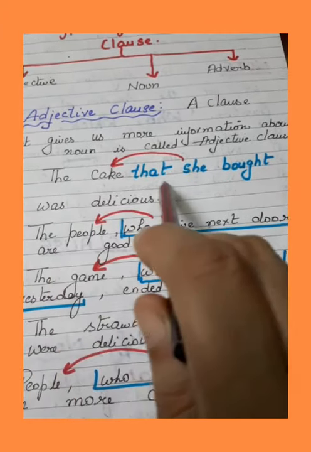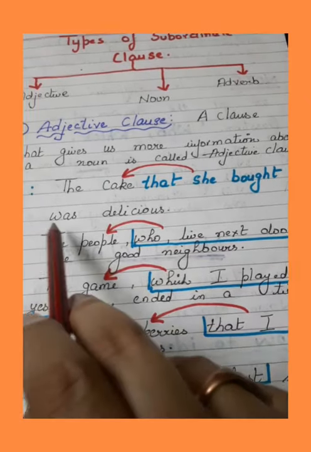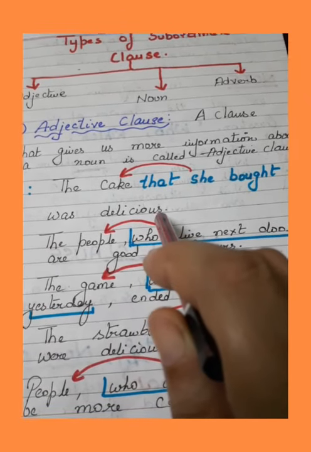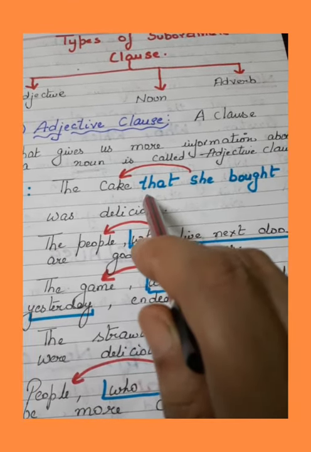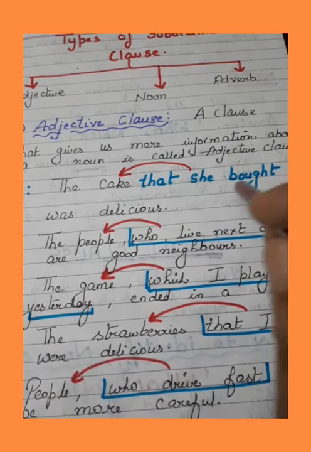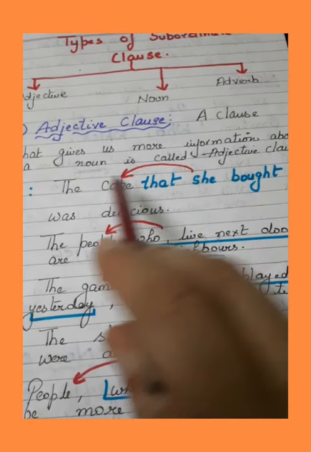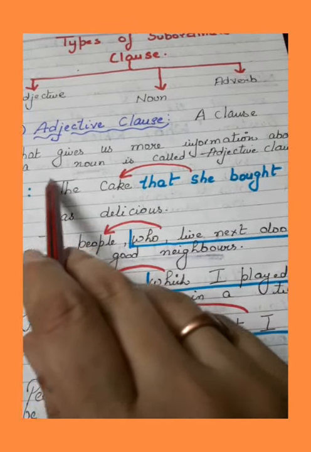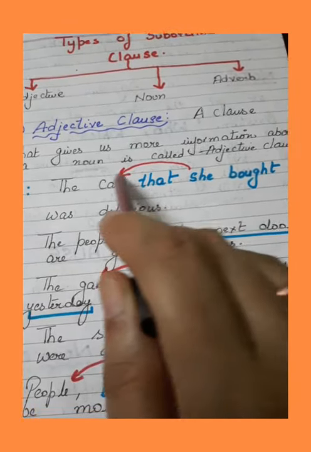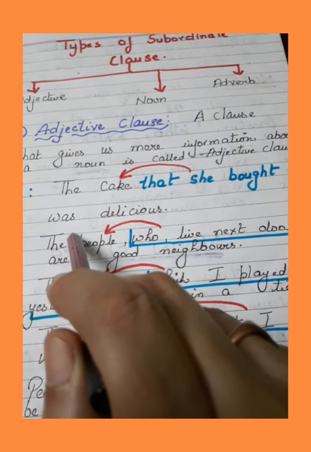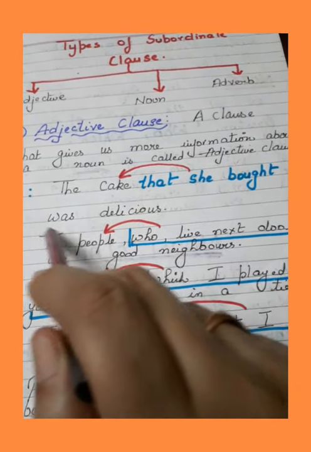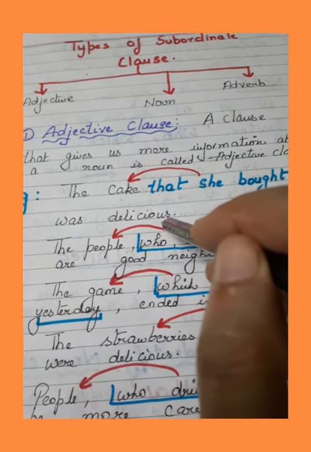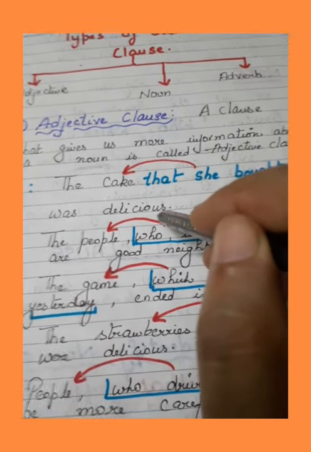The cake that she bought was delicious. Now, the sentence that is written with blue sketch pen, the cake was delicious, this is complete in itself. It is a principal clause. The cake was delicious. It has a subject, it has a finite verb, and it stands by itself, conveys a complete meaning that the cake was delicious.